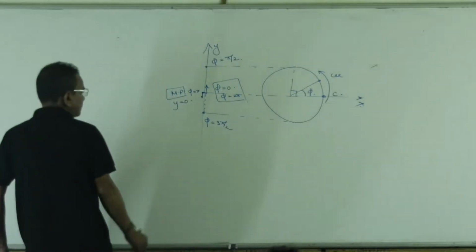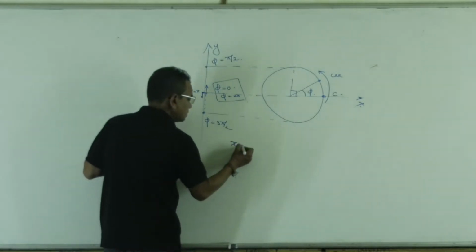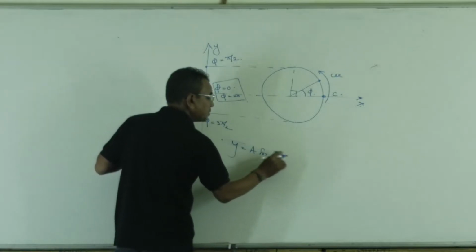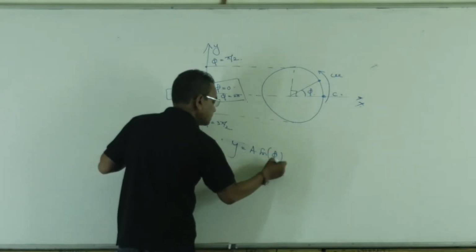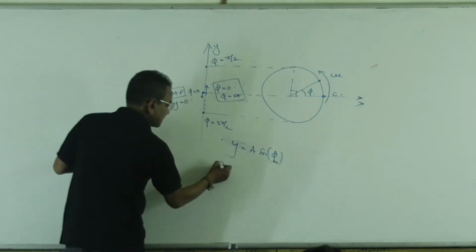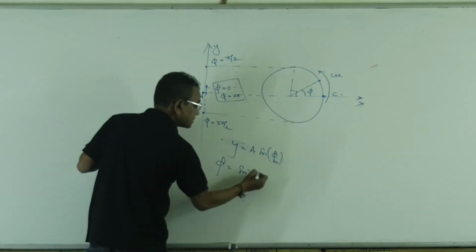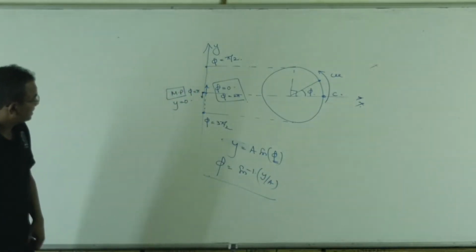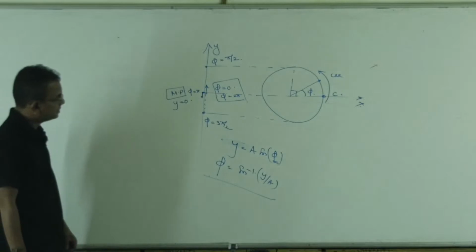Somebody may write y is equal to a sine omega t plus phi naught. I'm writing phi. This phi is called the phase. So phase can be written as sine inverse y by a. Mathematically, phase can be written as sine inverse y by a.